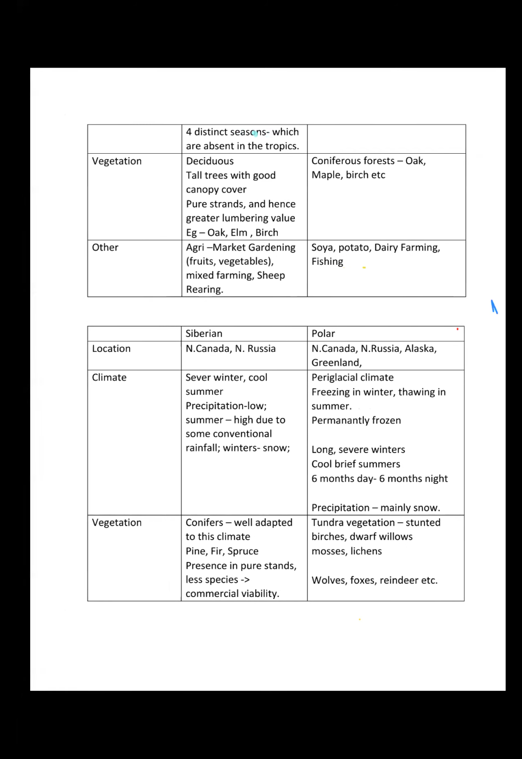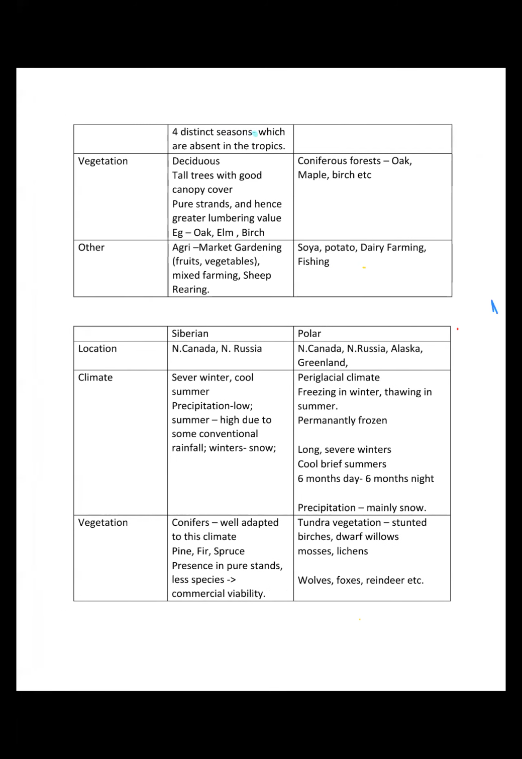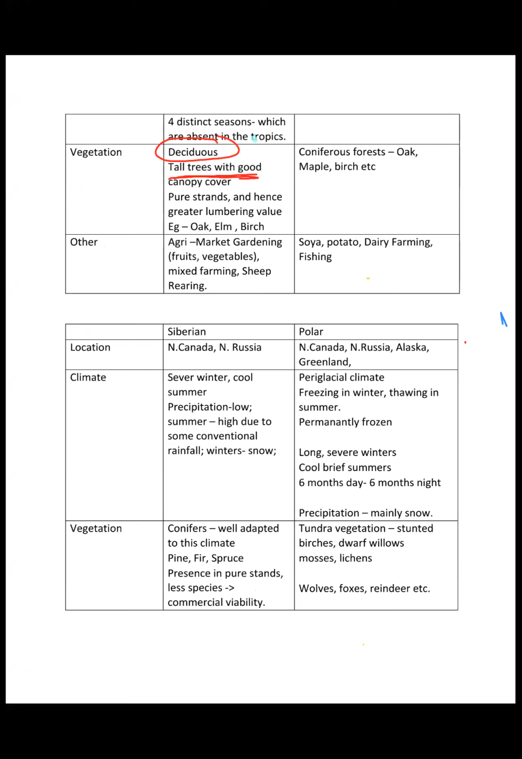Vegetation: deciduous trees, tall trees with good canopy cover because of rainfall throughout the year, right? Pure stands and great lumbering value, because a particular species is found in a very large area. As a result, lumbering value is very high in this region, right? These are the types of trees: the oak, elm, and birch, right?